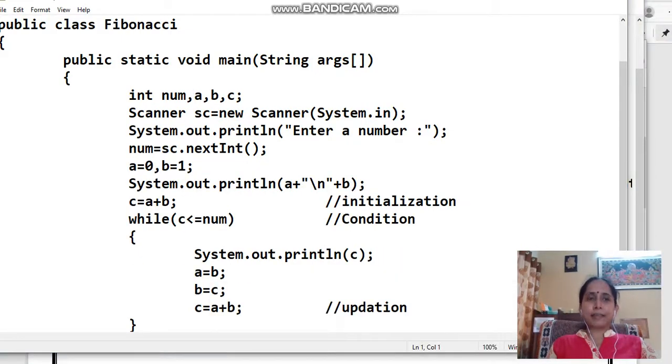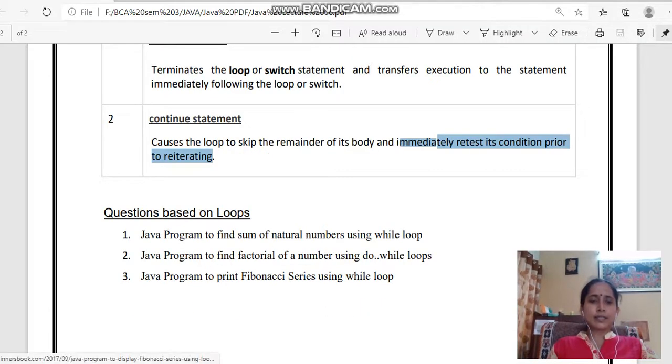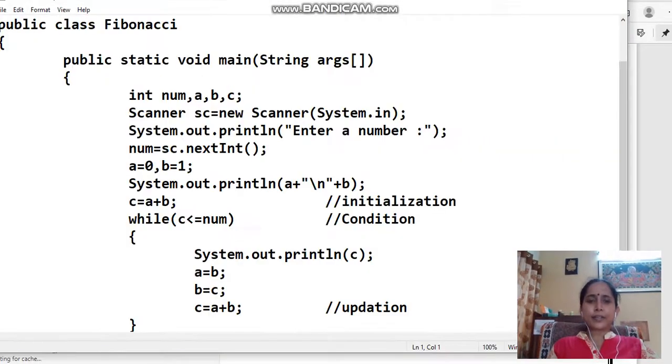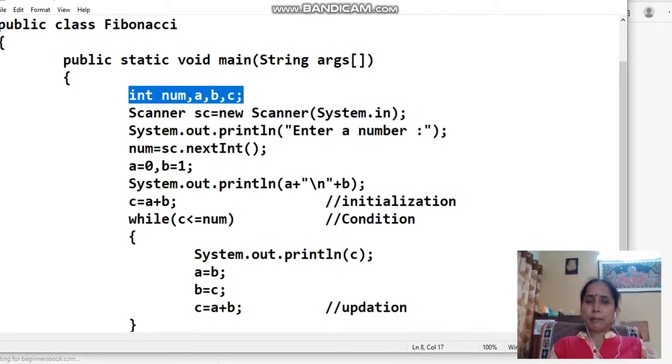Next is Fibonacci. Fibonacci, as you can see, is the next question in my program. This was given: Java program to find the Fibonacci series using while loop. Now in this Fibonacci question, you can see I have taken 4 variables. Number means up to where we have to generate the Fibonacci series. Suppose I enter 50 or 100 or 20. So I need to print all the terms of a Fibonacci series up to 50, or up to 100, or up to 20.